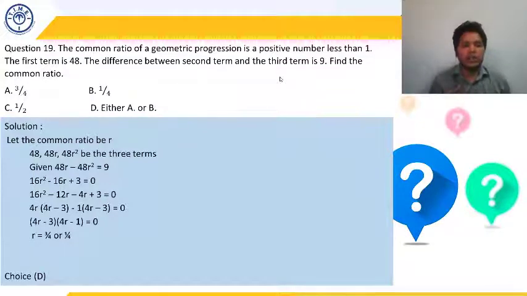And what is given? The difference between the second and third term is 9. So second term minus third term is going to be 9. So 48R minus 48R square is going to be 9. After solving the quadratic equation, we'll be getting the value of R to be either 3 by 4 or 1 by 4. I hope it is clear to all of you.